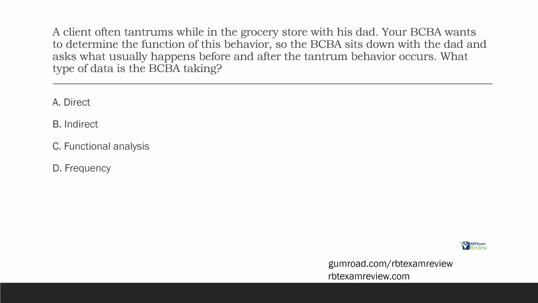B, indirect. Keep reading. C, functional analysis. Like we talked about earlier, functional analysis involves manipulating antecedents and consequences. Also a direct type of observation, which we're not doing. And then D, frequency. Are we counting anything? No, right? Frequency is obviously not correct. So ABC data is not an option. The next best answer is going to be indirect data, which is B, indirect. Okay, so that's how we need to start attacking these questions, right? Be on the offense.